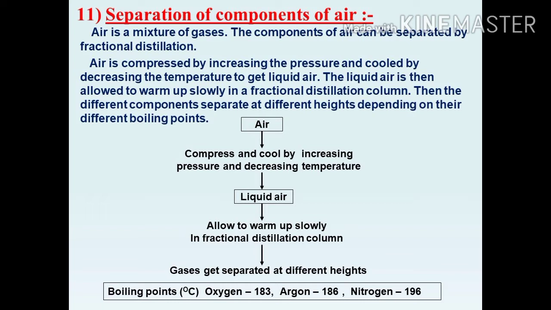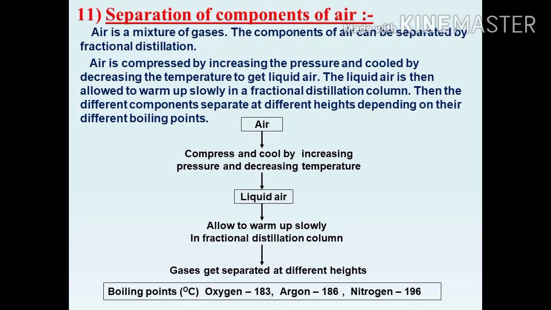For example, the boiling point of oxygen is minus 183 degrees Celsius. The boiling point of argon is minus 180 degrees Celsius. The boiling point of nitrogen is minus 196 degrees Celsius. If we want to separate oxygen from the air, we have to separate out all other gases present in the air.